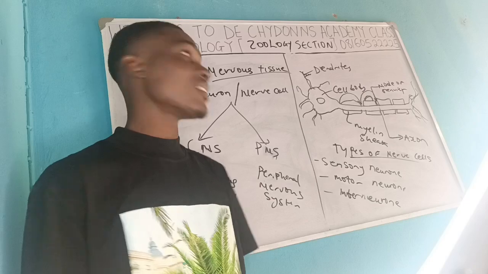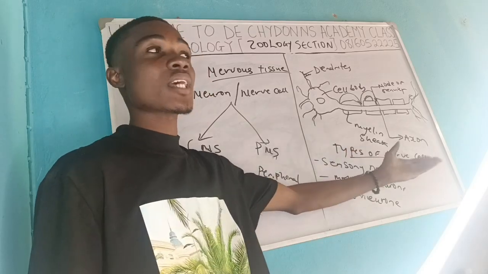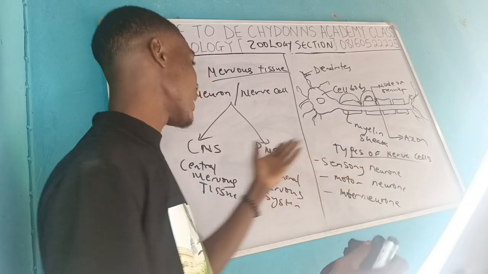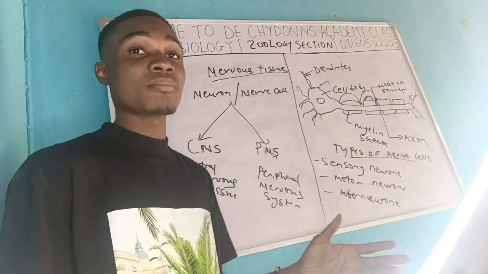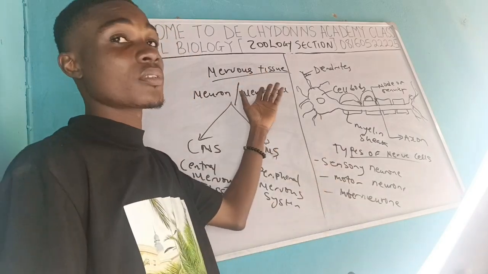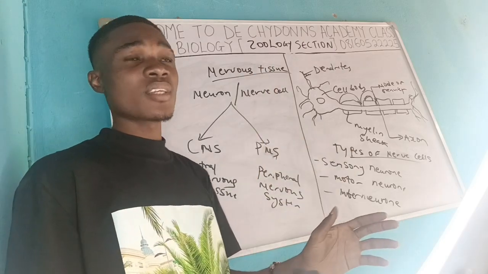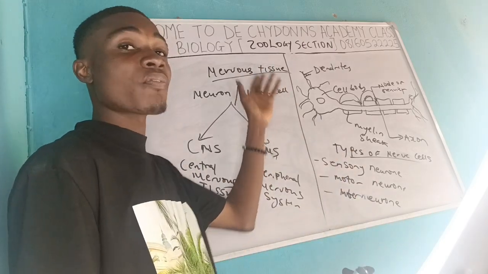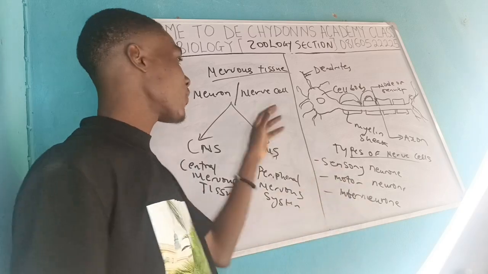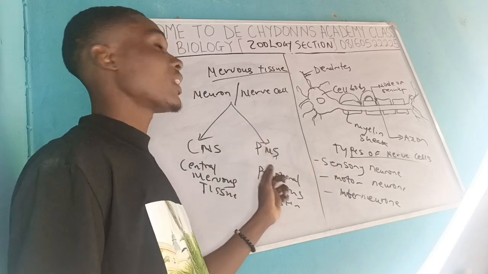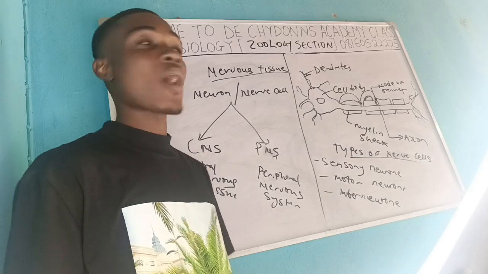Now, having said that, these nerve cells are what make up the brain, the CNS, and the peripheral nervous system, the tissue itself. All these are made up of nerve cells. But there are some cells that are not nerve cells, but they are found in the CNS. They are found in the peripheral nervous system. They are not nerve cells, but they are also part of the nervous system. And what are they called?